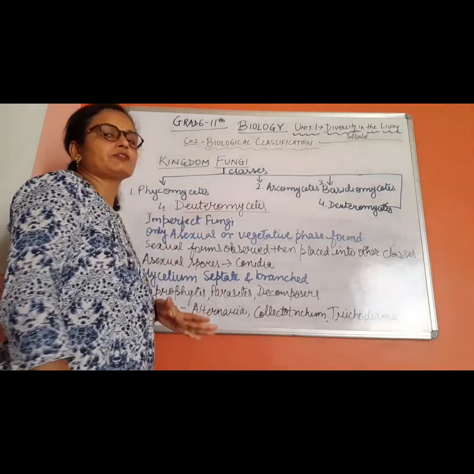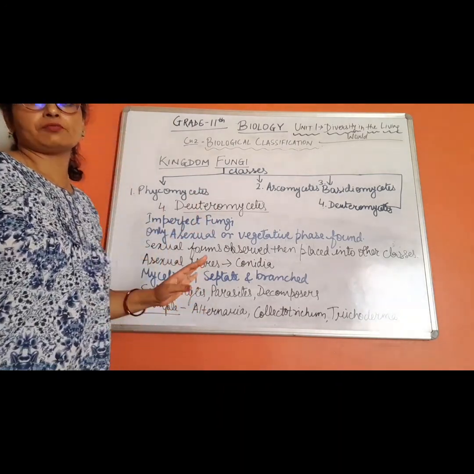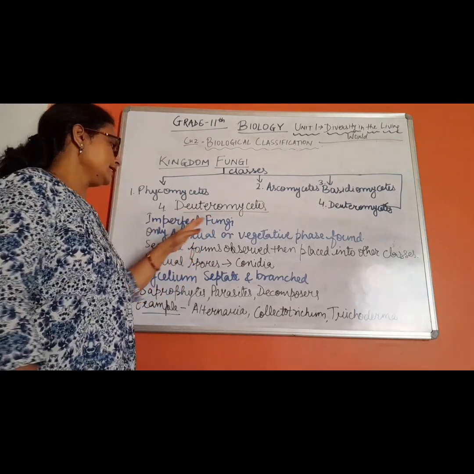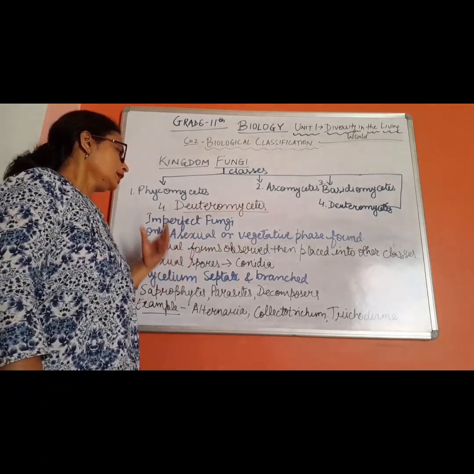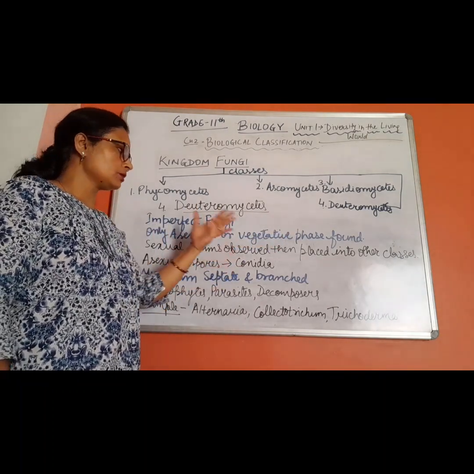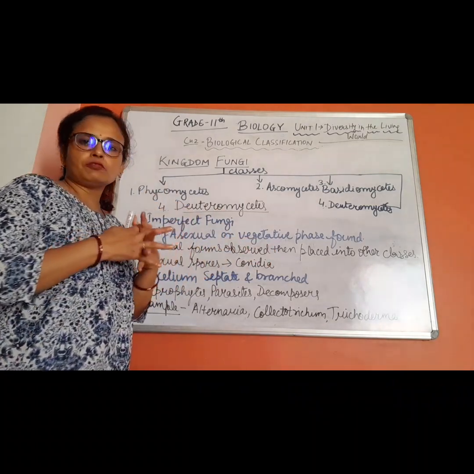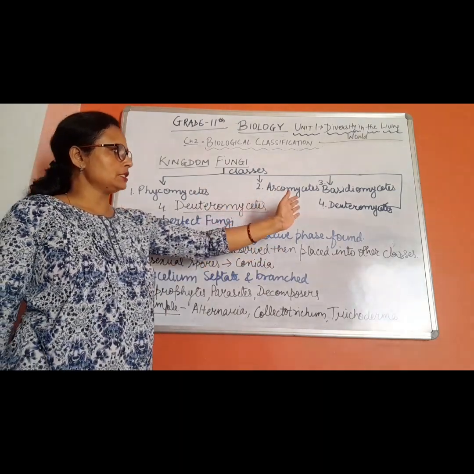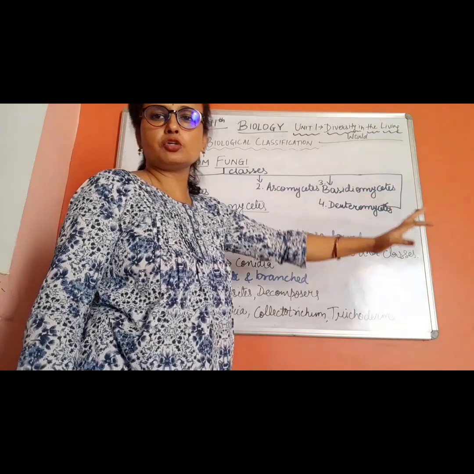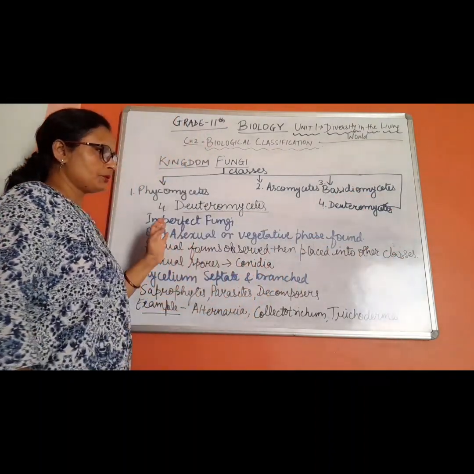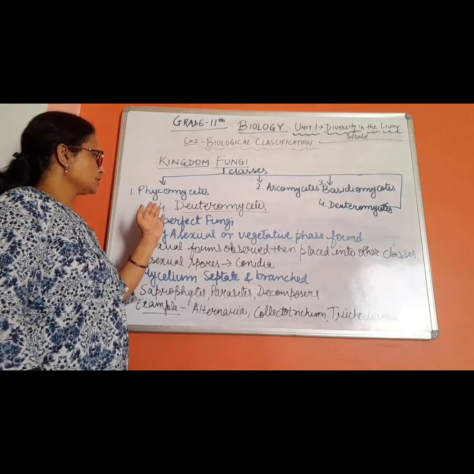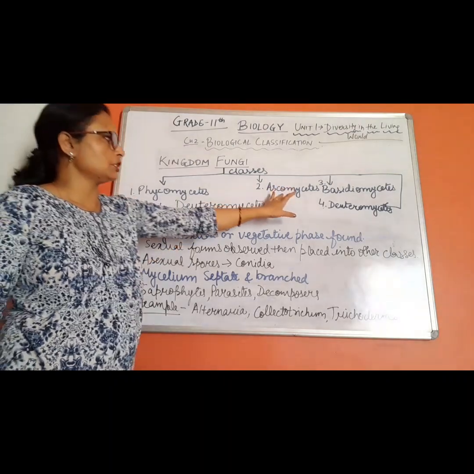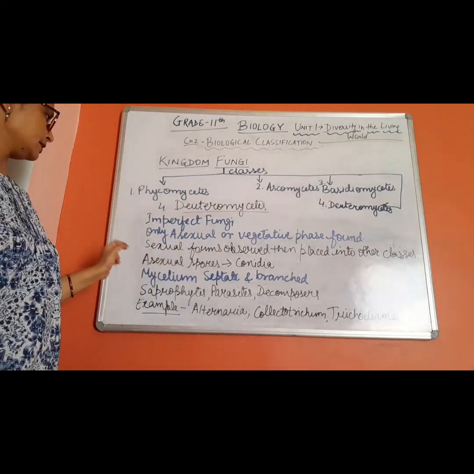This is called imperfect fungi because there is no perfect stage found in these fungi. There is no sexual mode of reproduction found in these fungi. Only asexual or vegetative phase is found. If the sexual form is seen, observed, then that particular fungus will no more be part of the Deuteromycetes, but इसे Ascomycetes या Basidiomycetes में डाल देते हैं. ठीक है, अगर परफेक्ट स्टेज नहीं है, दैट मीन्स Deuteromycetes. अगर किसी रीजन से परफेक्ट स्टेज ऑब्जर्व हो गया, दैट इज प्लेस्ड इन द Asco और Basidiomycetes.